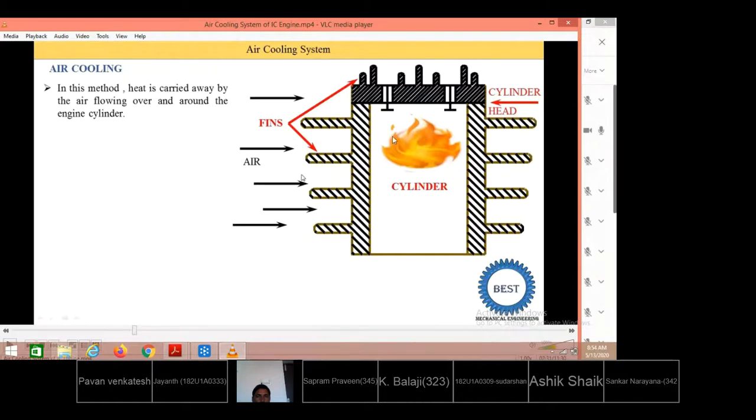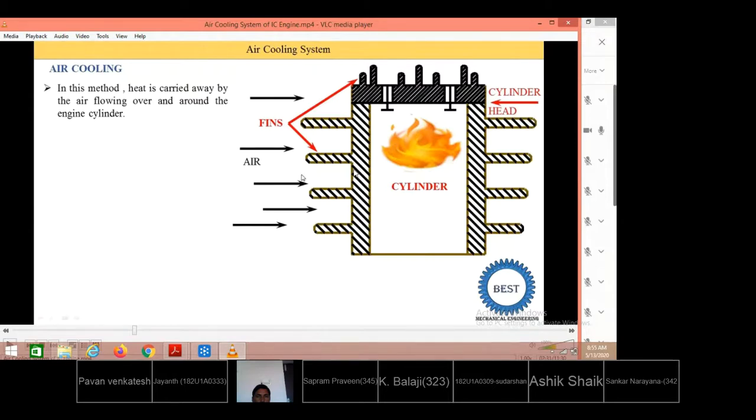On reaching the cylindrical surfaces, the temperature may be in the range of 1500 degrees centigrade. If the temperature is not dropped below the melting point temperature of the material it is made of, continuous exposure to high temperatures makes the metal melt, the engine parts get seized, and the engine operation is affected.